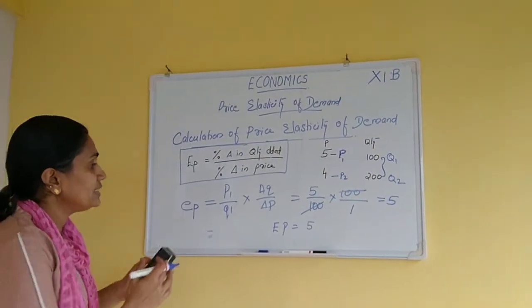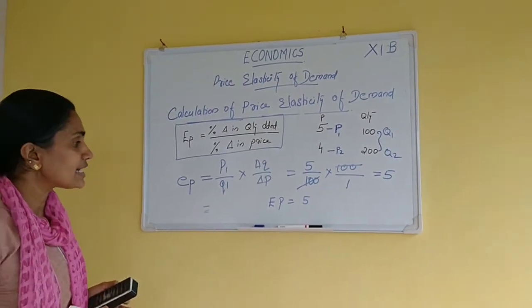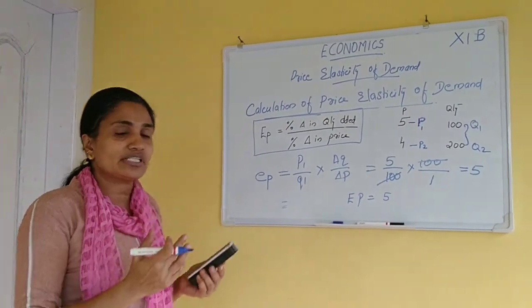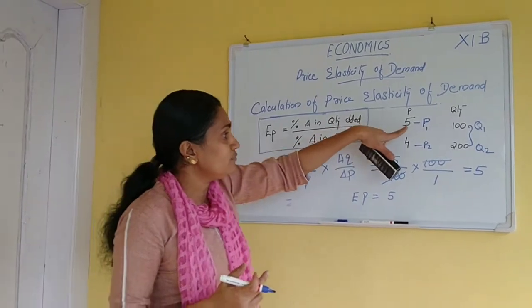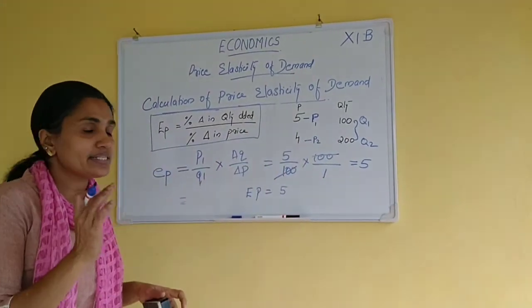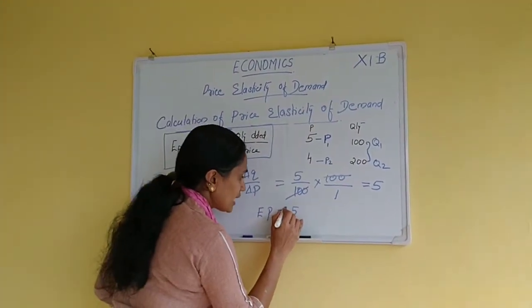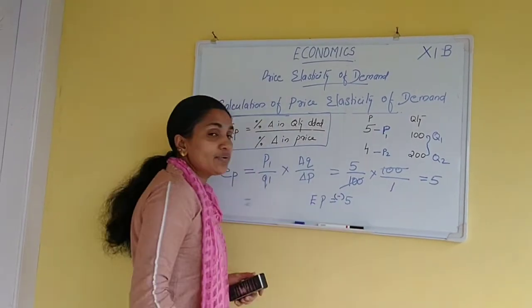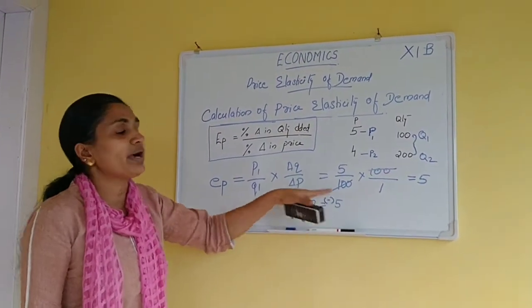But when we write the value of price elasticity, to show the inverse relation between price and quantity we use the negative sign. So EP is equal to minus 5.